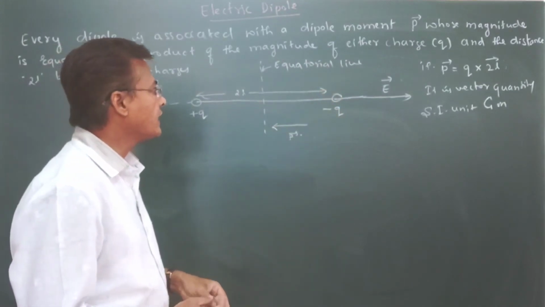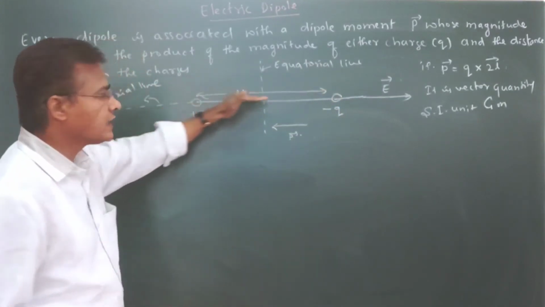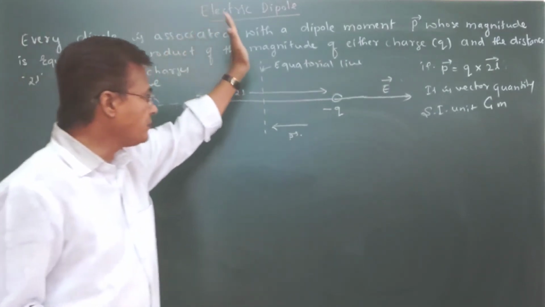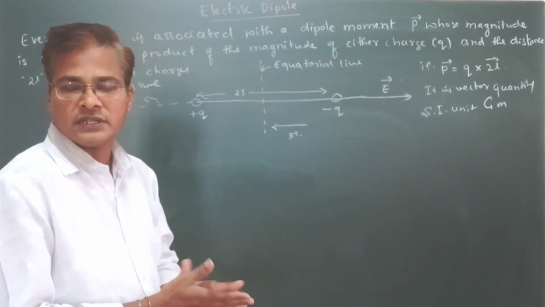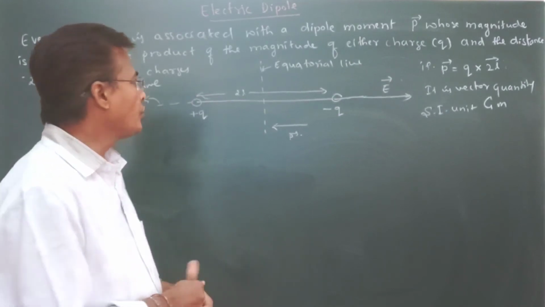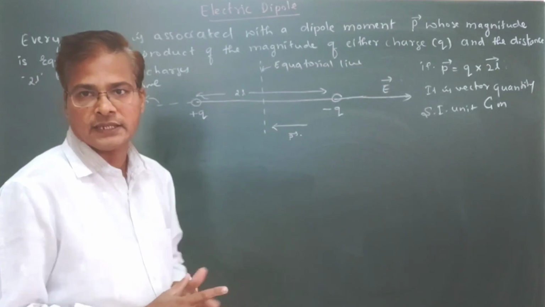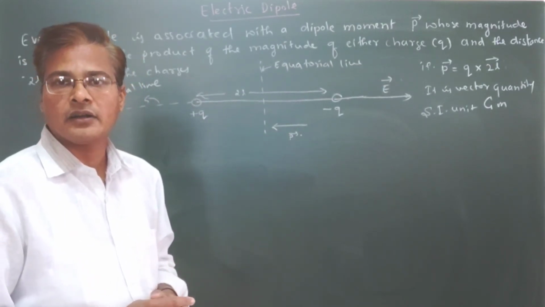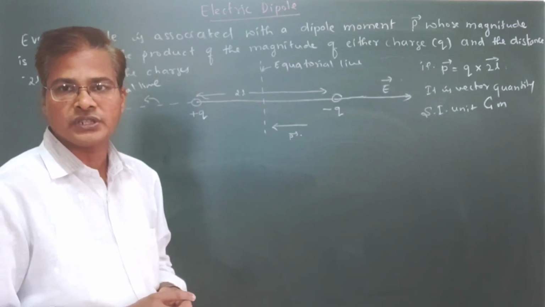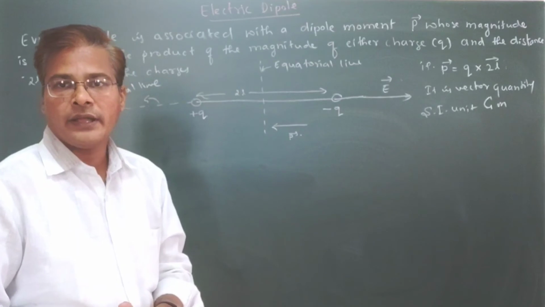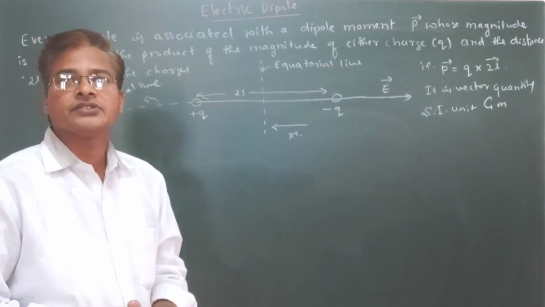So that is the electric field direction. The line which passes through the dipole, we are going to call the axial line. The line through the middle point, the center of the dipole, is called the equatorial line or bisector. It is also called the bisector or broad side on position. And the axial line is also called the end on position.